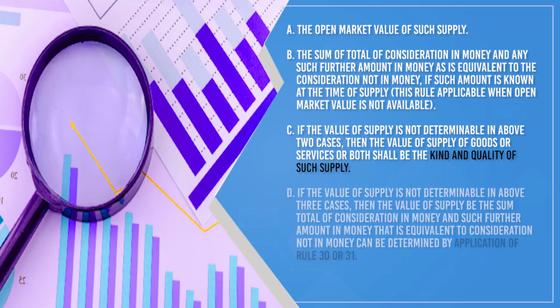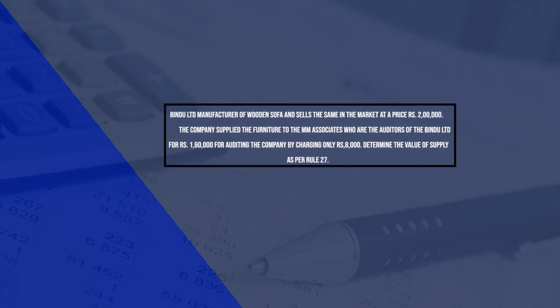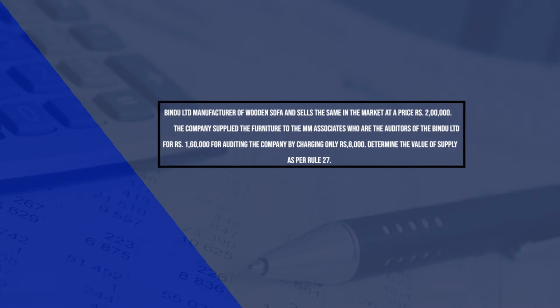Next, if the value of supply is not determinable in the above three cases, then the value of supply shall be the sum total of consideration in money and such further amount in money that is equivalent to the consideration not in money, as can be determined by application of rule 30 or 31. Let us take up an illustration. Bindu Limited, a manufacturer of wooden sofas, sells the same in the market at a price of rupees 2 lakh.